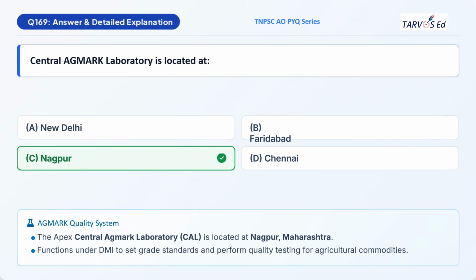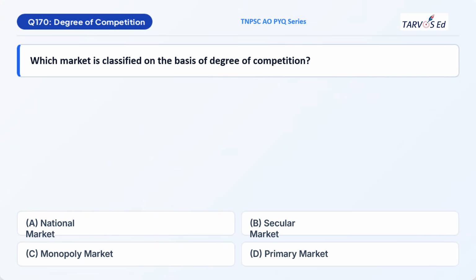And who fixes the standards of AGMARK? It is fixed by DMI, Directorate of Marketing and Inspection. We have already discussed this. Your next question is the classification of market based on the degree of competition. So which market is classified on the basis of degree of competition? Option A, national market. Option B, secular market. Option C, monopoly market. Option D, primary market.